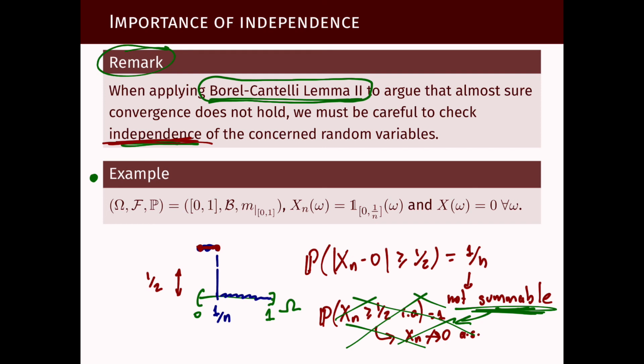And so we know they do converge almost everywhere. Why do they converge almost everywhere? Because they converge at every point except this one. This was the first example that we saw in this unit. It does converge almost everywhere, it does converge almost surely, even though the sum of these probabilities will be the harmonic series, which we know diverges. So we cannot make conclusions using Borel-Cantelli lemma 2 without checking independence.